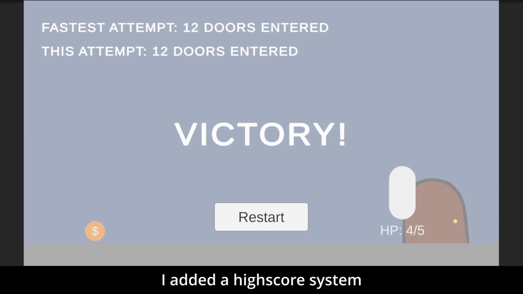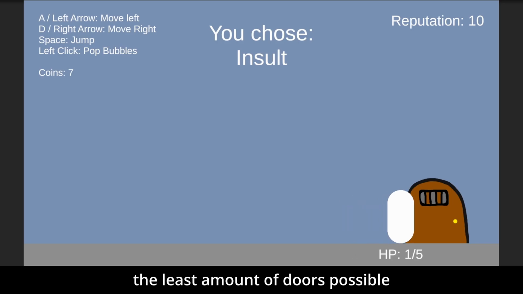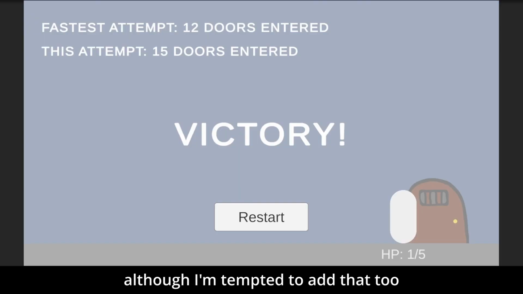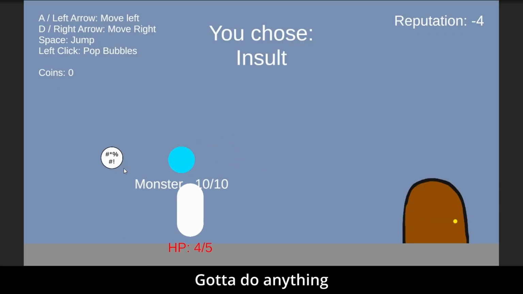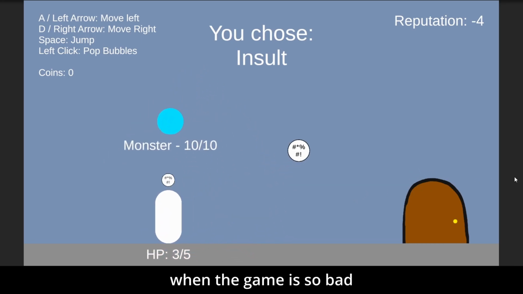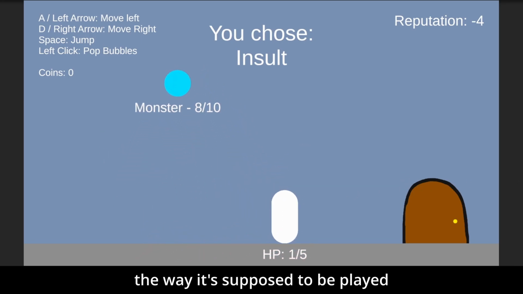I added a high score system, which I decided not to call high score, since you're trying to enter the least amount of doors possible, although I'm kind of tempted to just add that in too, for a bit of fun. Got to do anything to increase the replayability when the game is so bad even the dev doesn't want to play it the way it's supposed to be played.